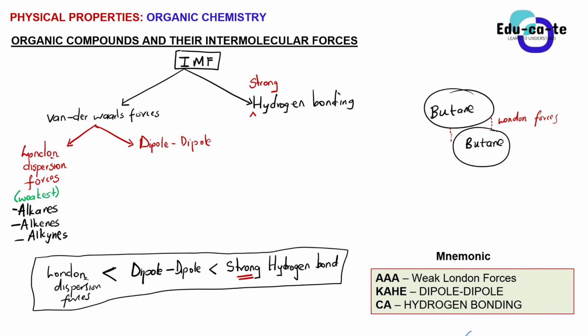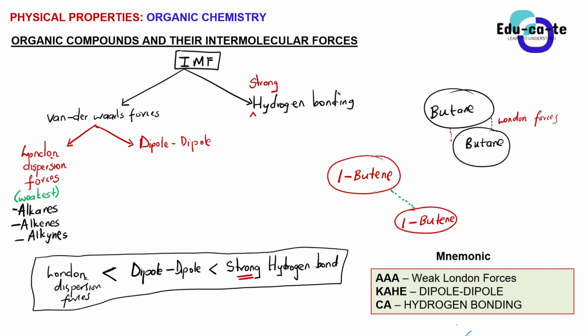So if I take an alkene, for example, I say this is 1-butene. This is an alkene, right? If I've got 1-butene on one side and another 1-butene, these rounds are representing the molecules of 1-butene. The forces between them, the intermolecular forces, because once you have two molecules of the same kind interacting with one another, they will have intermolecular forces. And the intermolecular forces between alkenes of the same kind, we say those are known as what?